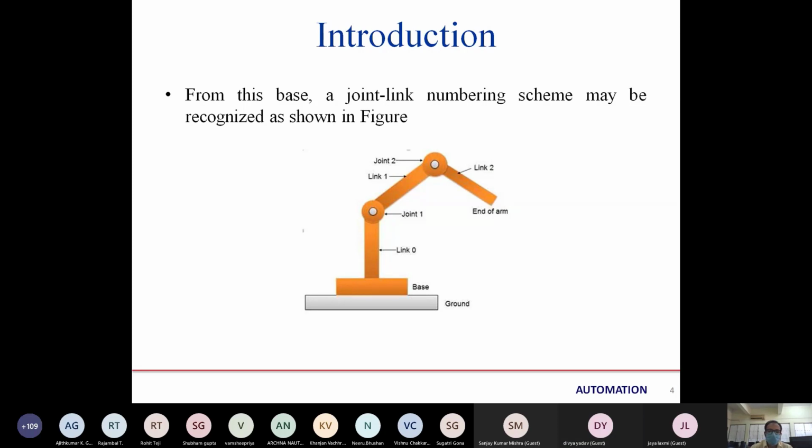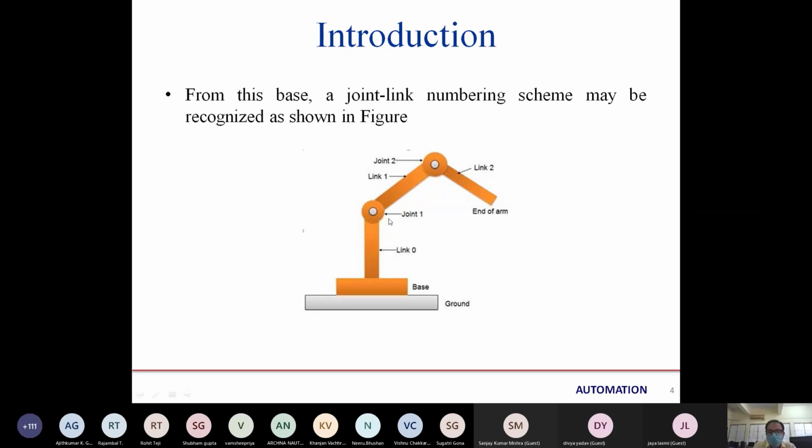So according to this image, the joint number 1 is our shoulder and joint number 2 is our elbow. These are two joints which are connected to the 3 links. According to the image, link number 0 is our chest, link number 1 is the upper arm, link number 2 is the lower arm, and the wrist is the end of the arm. The wrist is not included in the image.